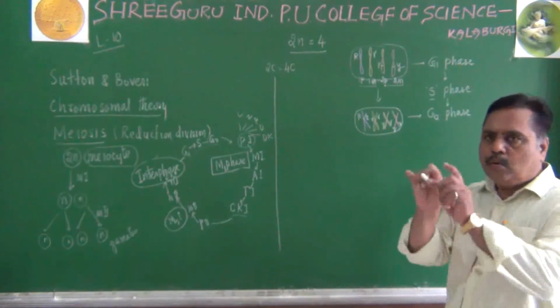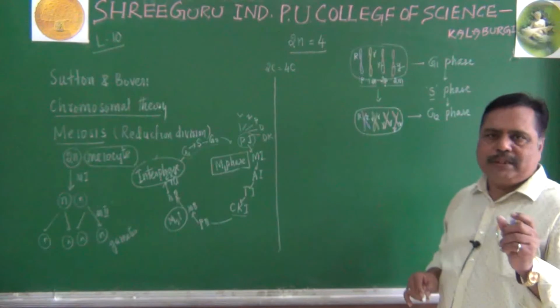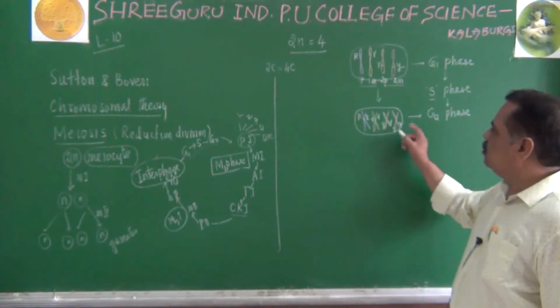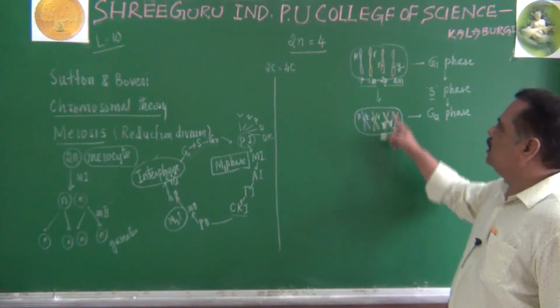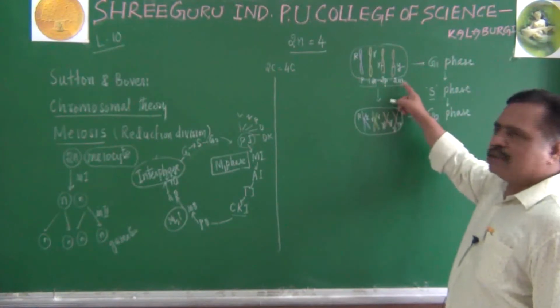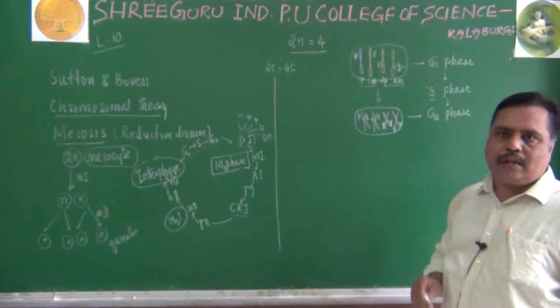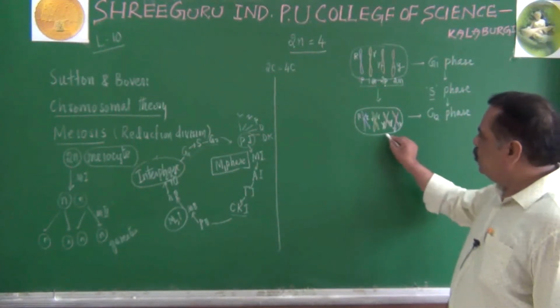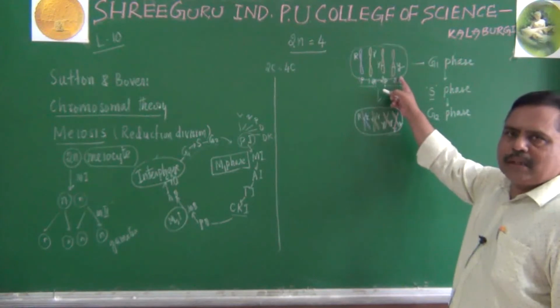Homologous: loci means position, homo means similar. In the similar position, they will have these alleles. Here also, color alleles are present: in the second paternal, capital Y, and the same color allele will be present in the second maternal, small y. That is why they are called a homologous pair. This is a homologous pair, which one? The second paternal and second maternal.